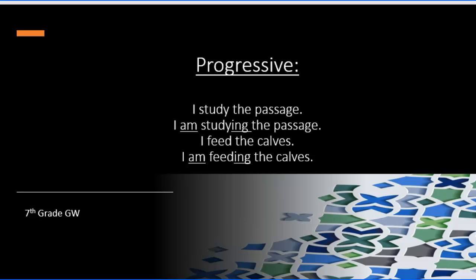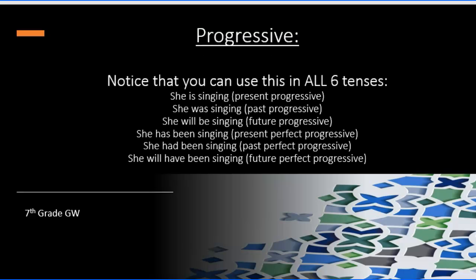Another example, I feed the calves. And instead, mom may say, "Did you feed the calves?" or "Are you feeding the calves?" And you would look back at her and say, "I am feeding the calves." So that is how the progressive verb form is used.